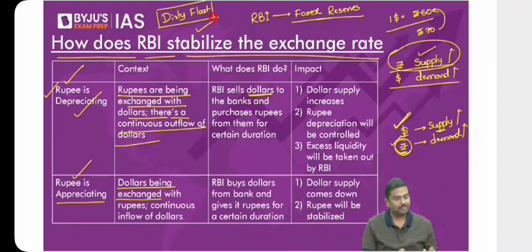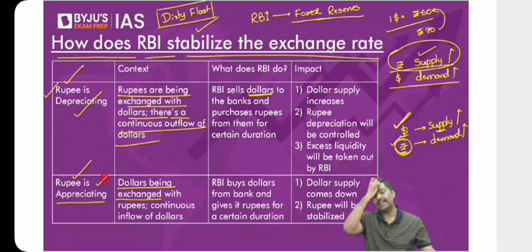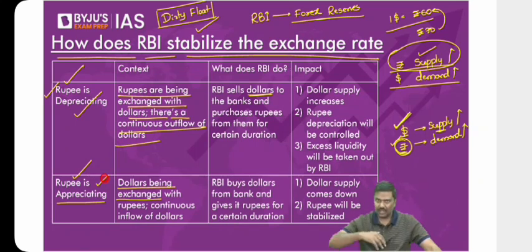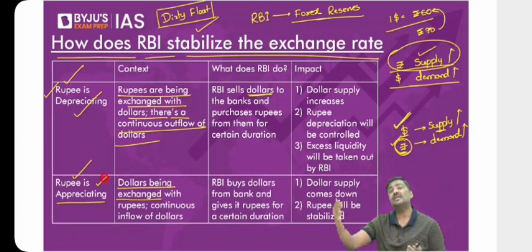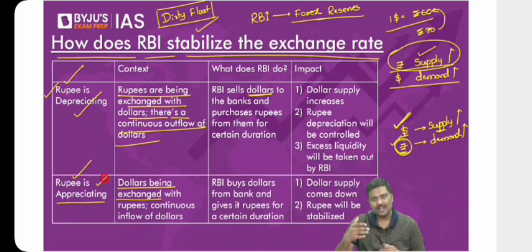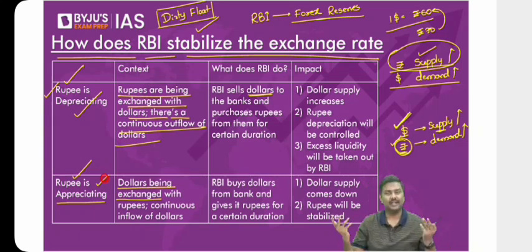Point number two, whenever you're seeing the rupee is continuously appreciating, I said RBI will intervene, will purchase the dollars, and will basically sell rupees because it's an exchange rate. Purchase the dollars and sell rupees. Now the concern is that rupee supply will increase. And when the rupee supply increases in the market, can it cause inflation in the market? There is a concern. I hope you understand.